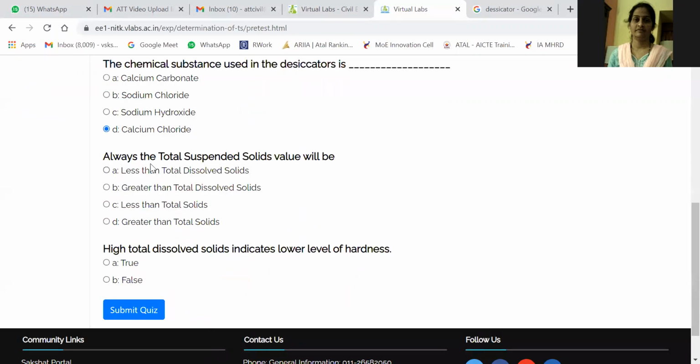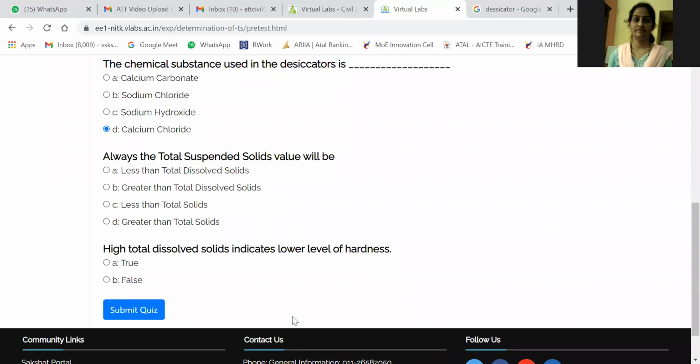Now the next question: the total suspended solids value will always be less than total dissolved solids, greater than total dissolved solids, less than total solids, or greater than total solids?